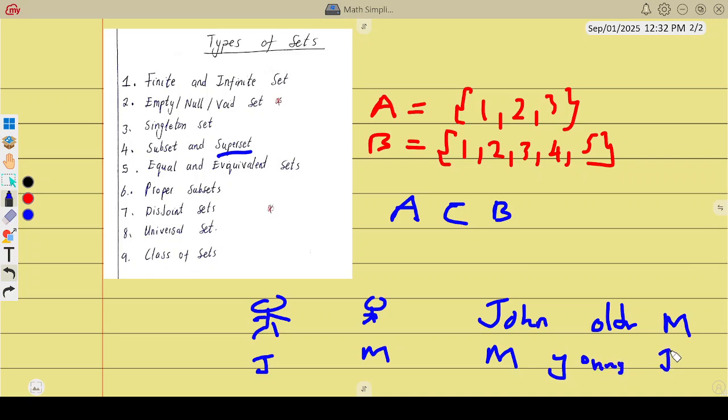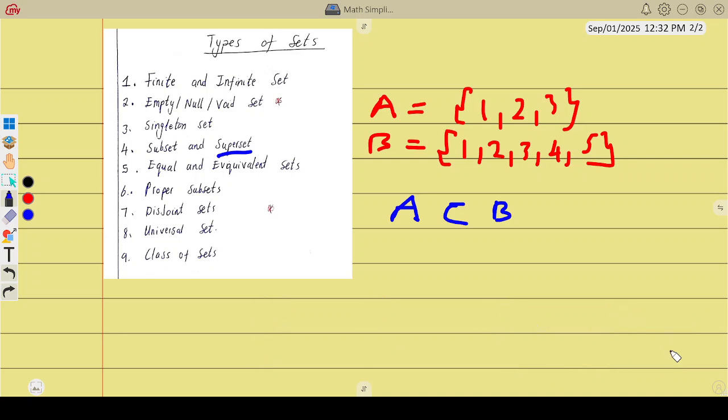They're the same thing, but we change the wording. It is the same with subsets. When we say A is a subset of B, meaning it is found in B, we can also write B is a superset of A. A subset simply means that everything in A is found in B. You can see 1, 2, 3 here and also 1, 2, 3 there. That is a subset, or we can say superset. This is not really important, so I won't spend so much time here. It just means that B has everything which is in A.